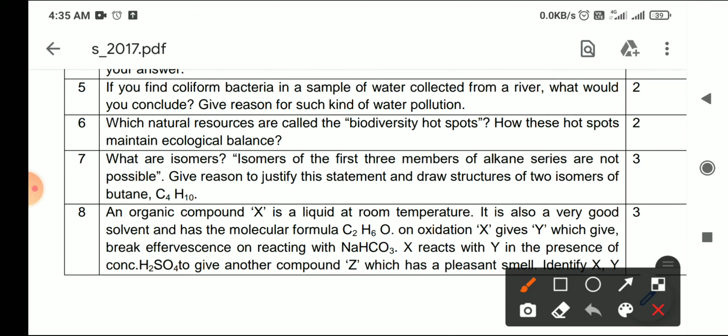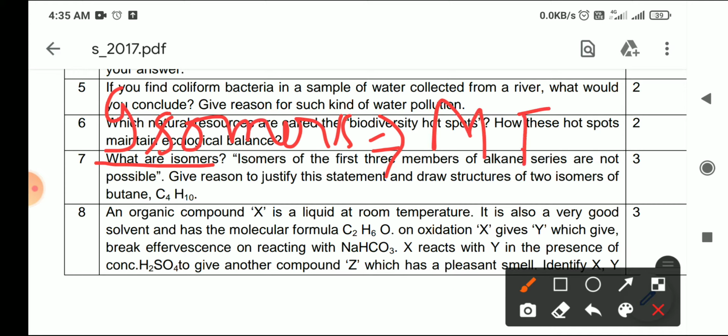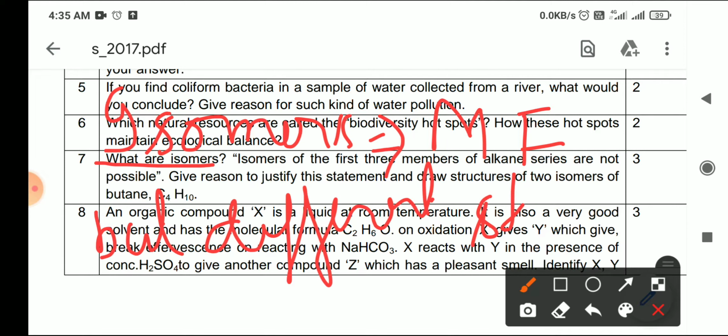So first of all, the first question is, what are isomers? Isomers, basically, are the compounds which have the same molecular formula but different structure. Okay, isomers are the compounds which have same molecular formula but different structure.